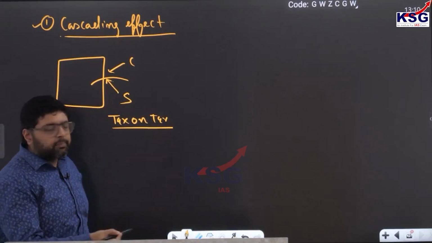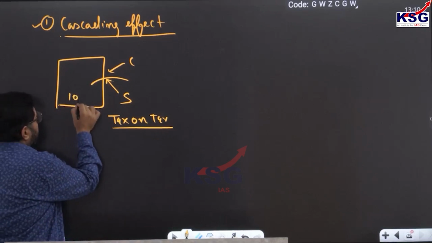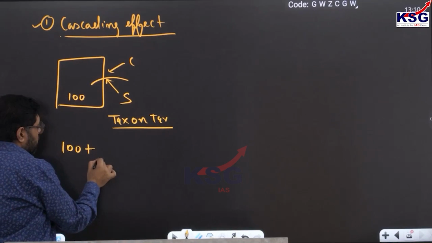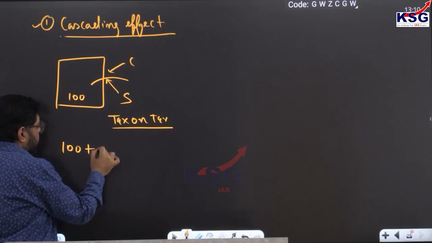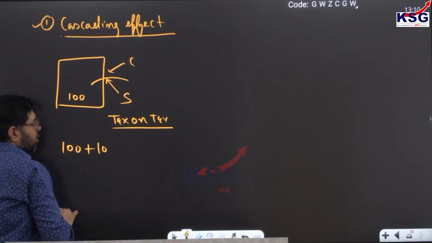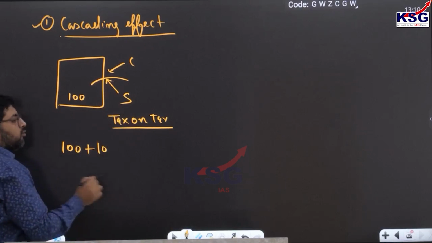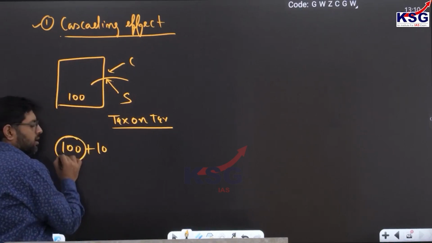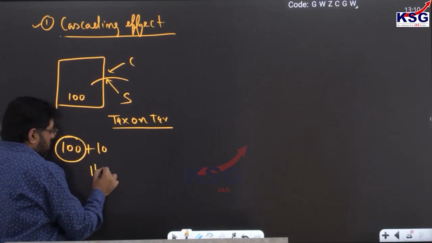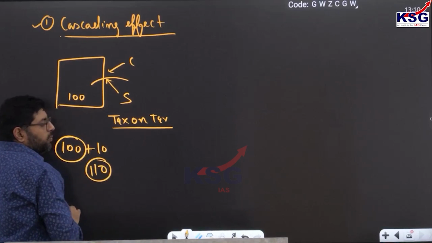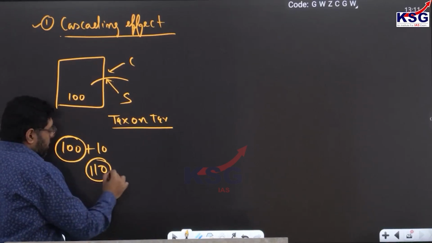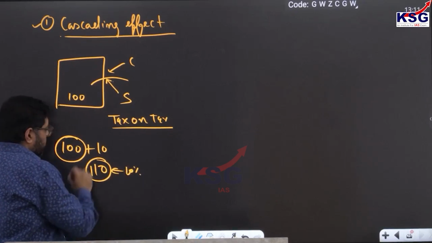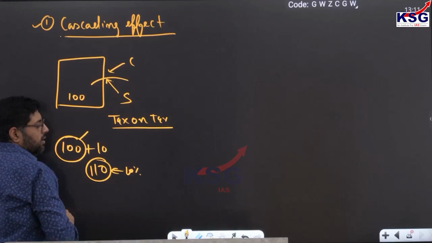For example, a product is made at 100 rupees. First you impose excise duty, for example 10%, that means 10 rupees. Now the center will say you have to give value added tax also, 10%. Ideally it should be on 100, but by mistake they used to say pay tax on this 110. So 10% of this means 11, but 10% of 100 would be 10 only.